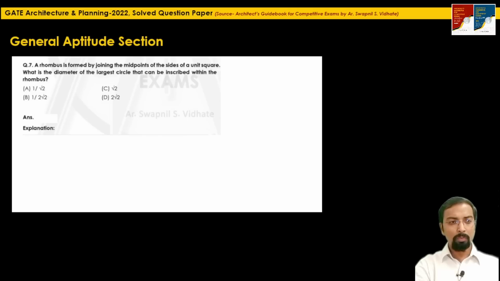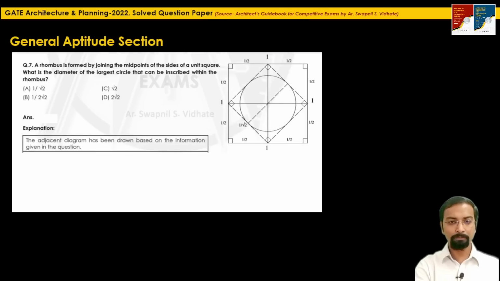Question 7, a rhombus is formed by joining the midpoints of the sides of a unit square. What is the diameter of the largest circle that can be inscribed within the rhombus? Okay, so first, the rhombus is formed by joining the midpoints of the sides of a unit square. Draw a square like this. The side is 1 and then the rhombus is drawn by joining the midpoints. So this is the rhombus which has been drawn by joining the midpoints of this square having side as 1. What are they asking? What is the diameter of the largest circle that can be inscribed within the rhombus?